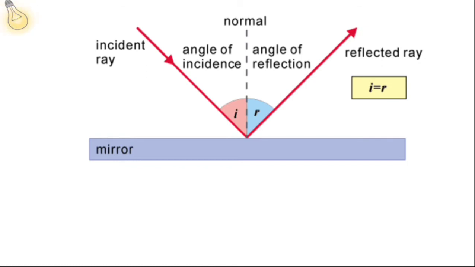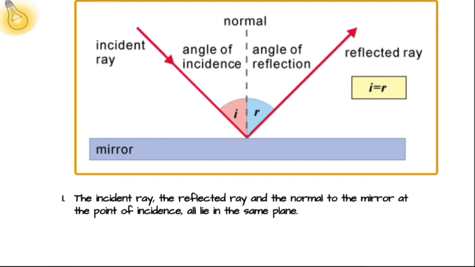If you draw a diagram of the incident ray and the reflected ray, it looks like what you see on the screen. Also, the normal is the line perpendicular to the surface of the mirror. The normal is drawn at the point where the incident ray falls on the mirror. Also, you will notice that the angle of incidence, that is the angle between the incident ray and the normal, and the angle of reflection, that is the angle made by the reflected ray and the normal, are the same.